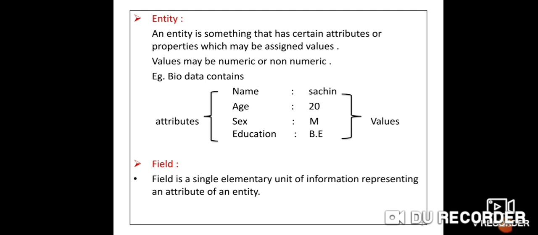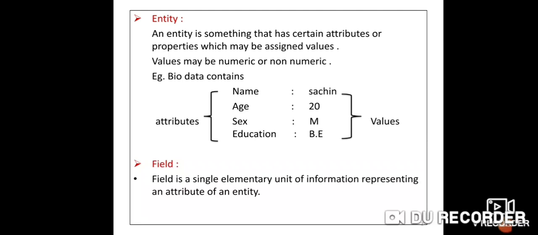Field is a single elementary unit of information that represents attributes of an entity. See in the above example, take the biodata: it contains name, age, sex, education. These are the attributes. These are the fields. That value is called a field. Take the example of employee. In employee ID, employee name, age, these are the fields.